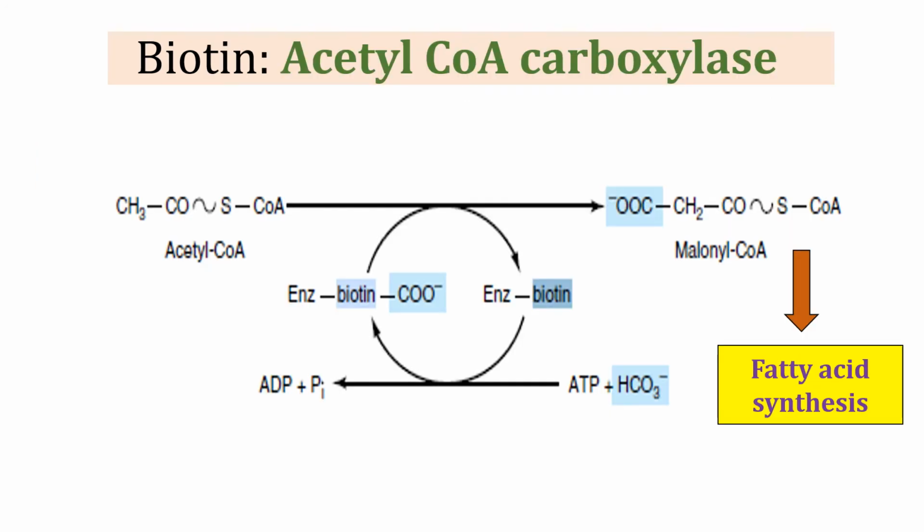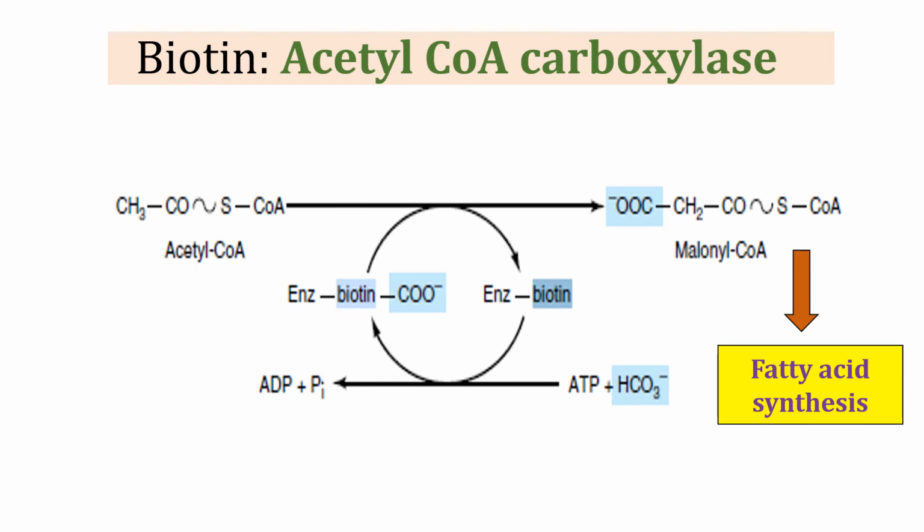This is the first reaction which needs biotin, and this reaction takes place during fatty acid synthesis. Here you can see this is acetyl coenzyme A and this is biotinyl enzyme. First, carbon dioxide is attached to the apoenzyme which is attached to biotin.